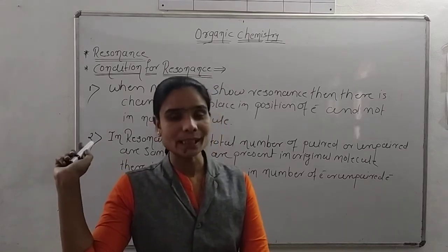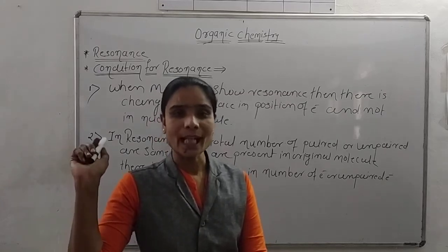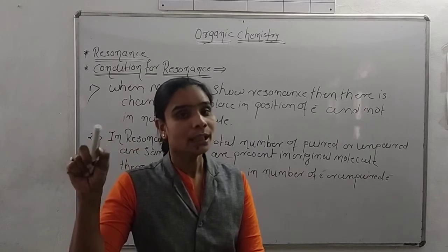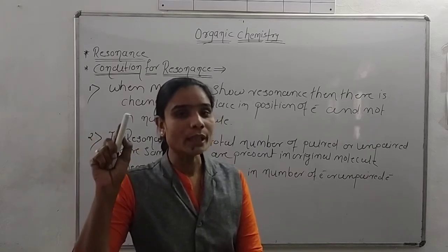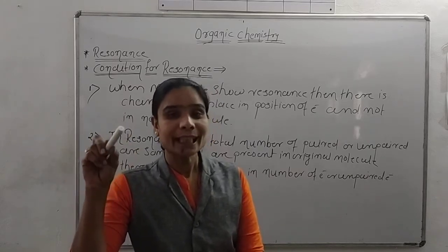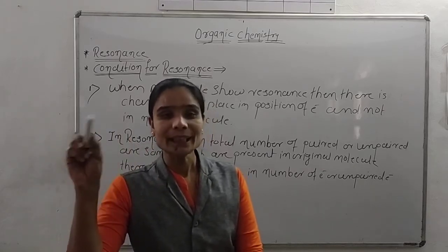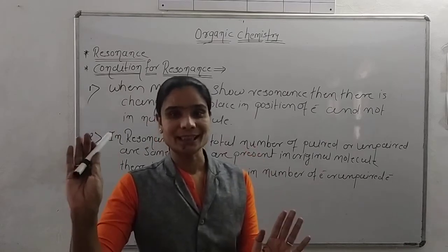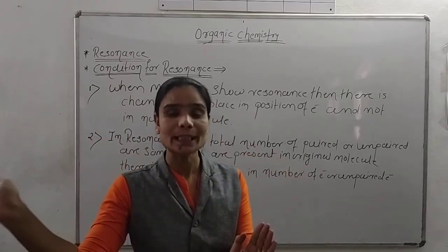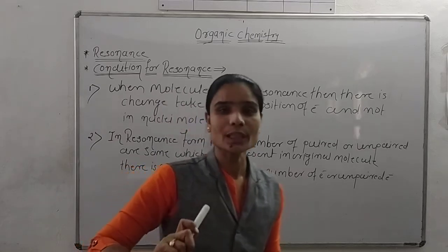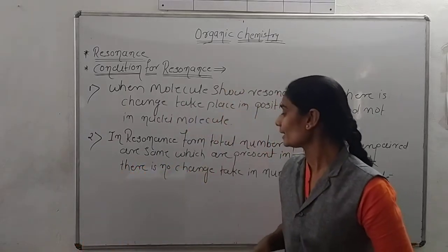In the last example, benzene, we already said that there is no change in the total number of electrons, only the position of electrons changes in the resonance form. The remaining part is as it is. So this is the second condition.